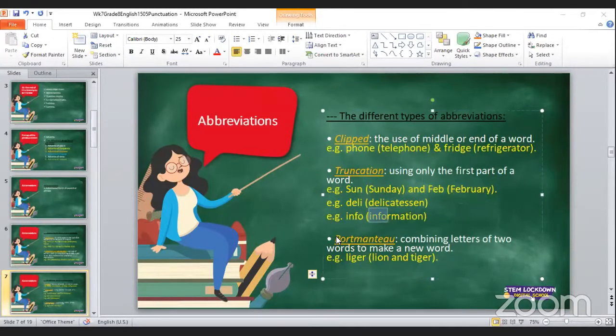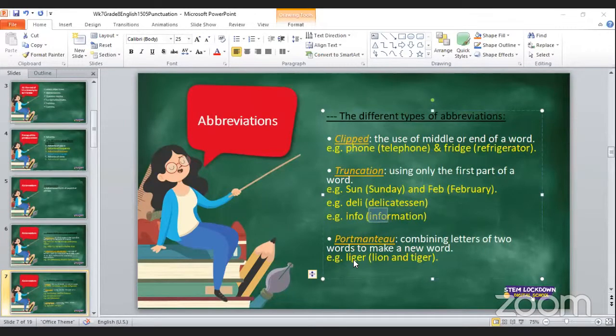Let's go to the next type of abbreviation, which is a portmanteau. A portmanteau is when we combine letters of two words to make a new word. I'll say that again. With a portmanteau, we combine letters of two words to make a new word. There's my example there.